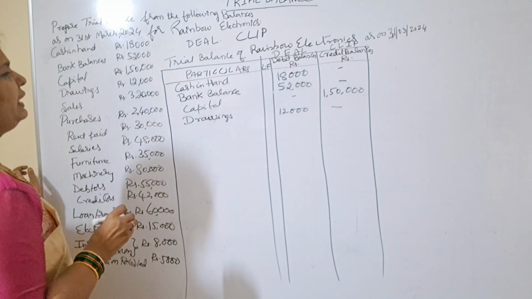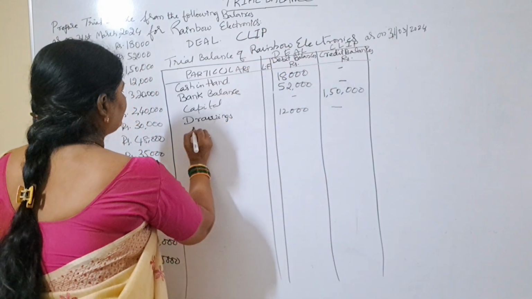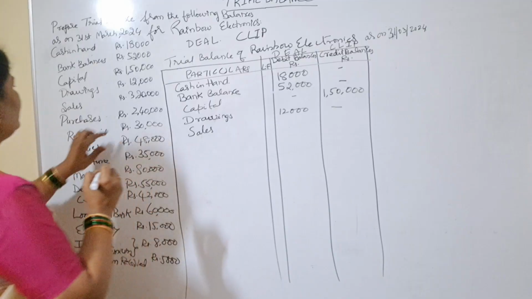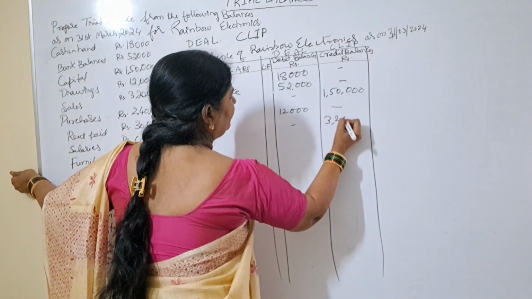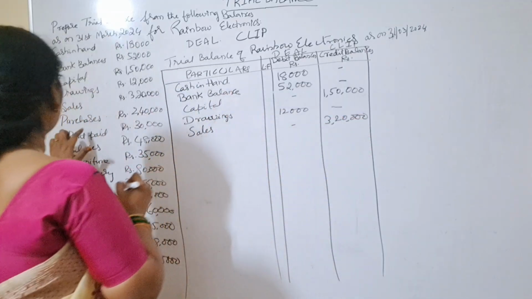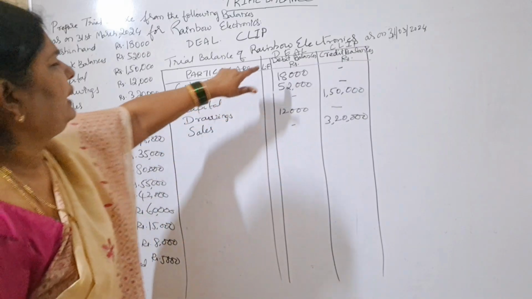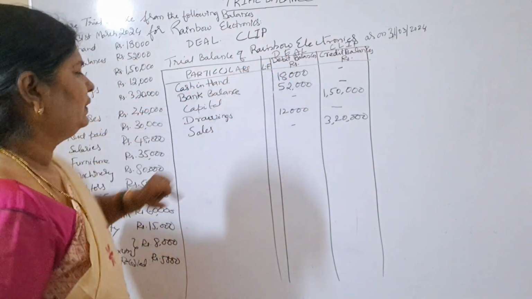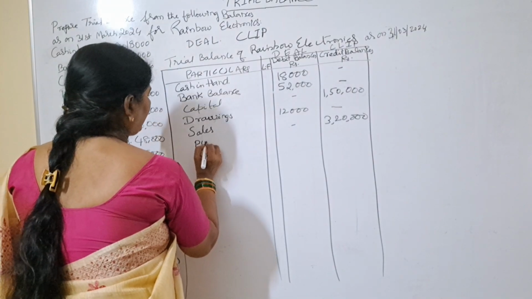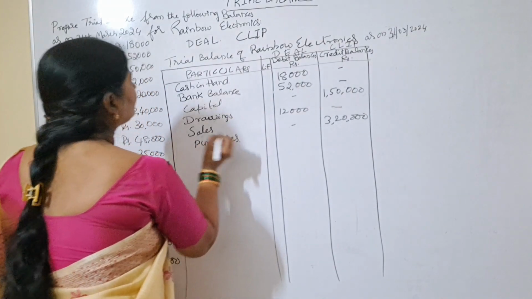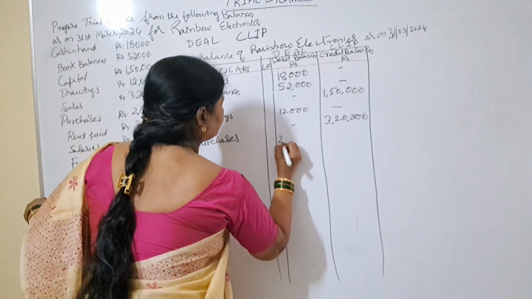Next is sales. Sales means what? Income. Income means credit balance, right? So how much is sales? 3,20,000. So here we'll write 3,20,000. Next, purchases. Purchases is our expenditure. So expenses means where you have to write E. E means expense, so that is purchases. Purchases how much? 2,40,000.